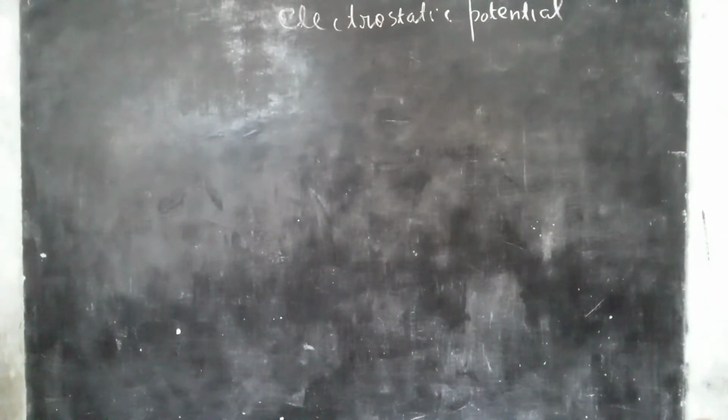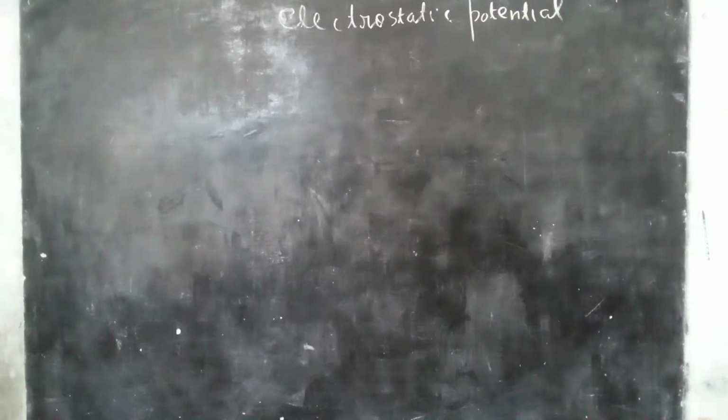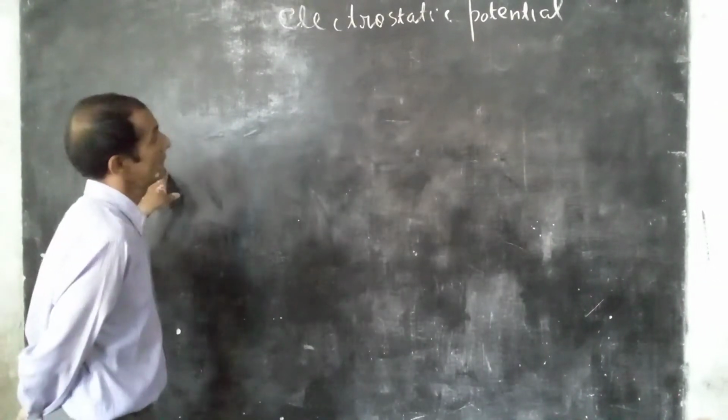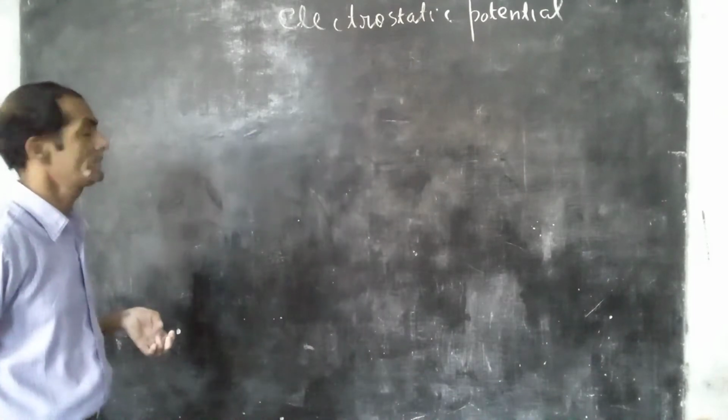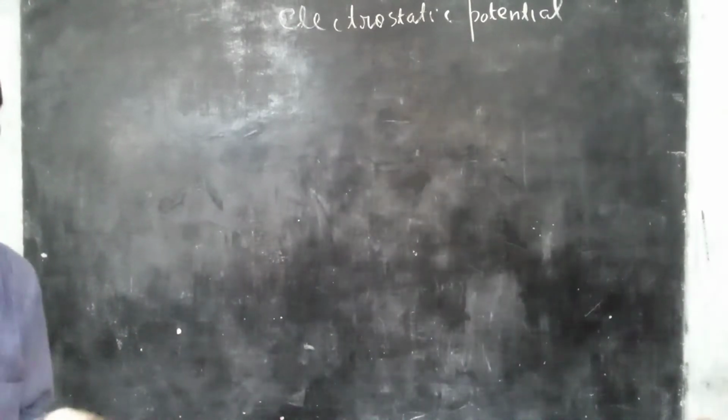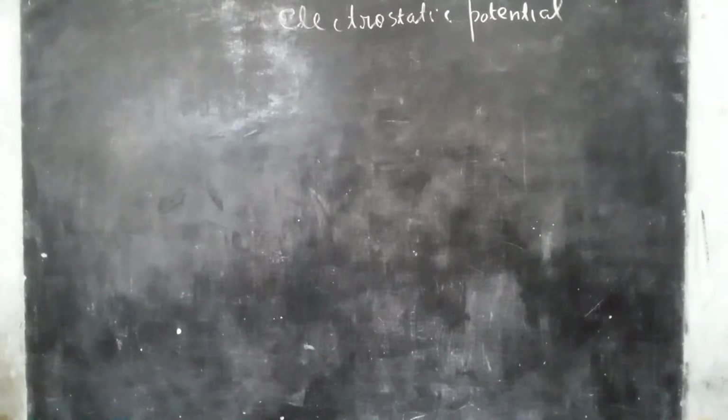Today we study electrostatic potential. Second chapter of the electrostatics. Electrostatic potential. Generally the question asked is: prove that the electrostatic field is a conservative field. Electrostatic field is a conservative field. Generally it is asked that prove that the electrostatic field is a conservative field.